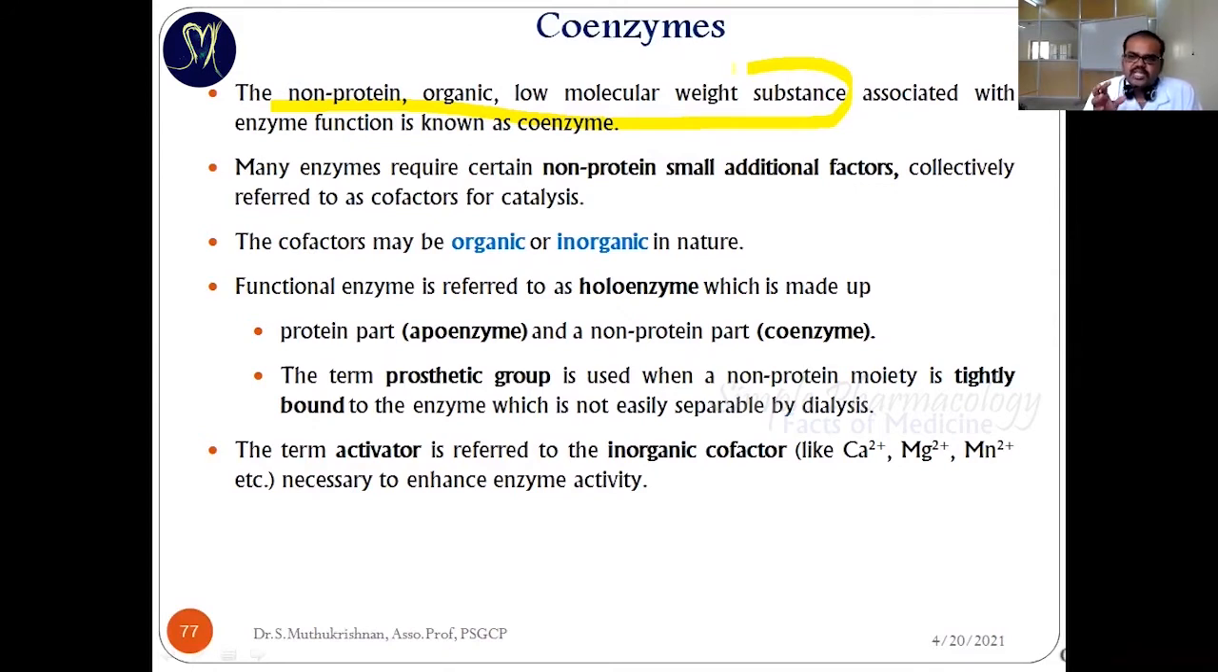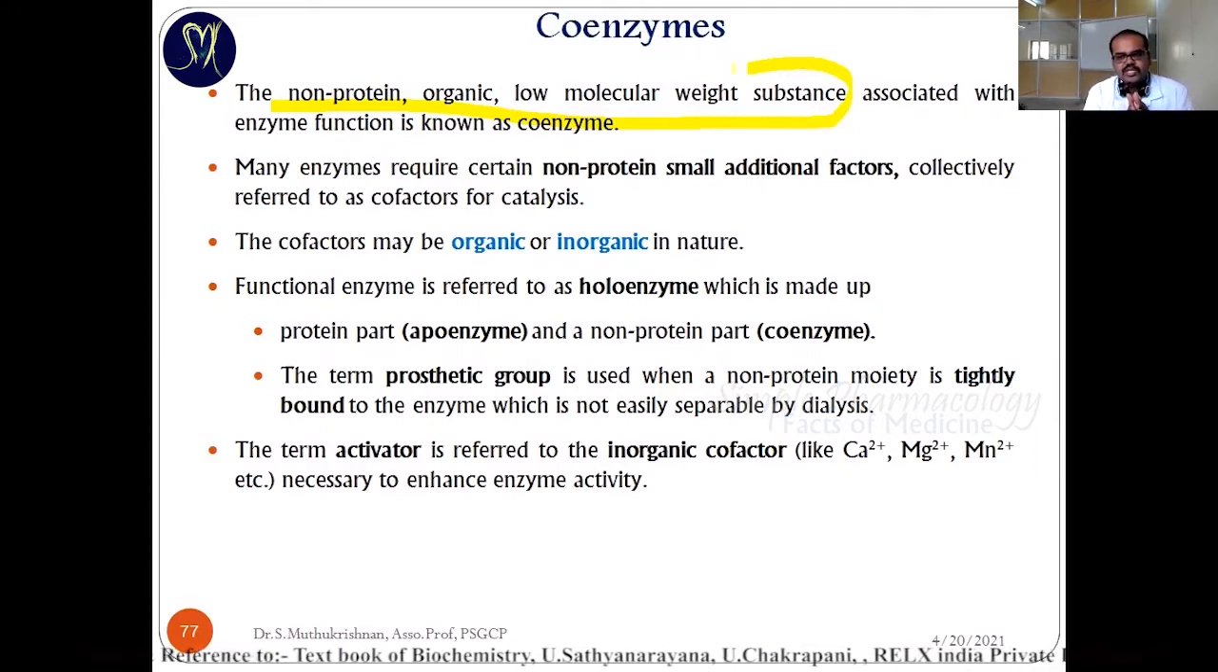So till now we know that the enzyme catalyzes the reaction. The enzyme converts the substrate into product. But in that mechanism, we must also know that some non-protein, low molecular weight substance is also involved in the enzyme function. That specific substance is called a coenzyme. In that reaction, some organic or inorganic, non-protein substance is involved, and that is called a coenzyme.